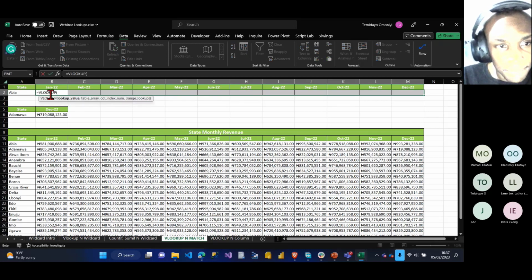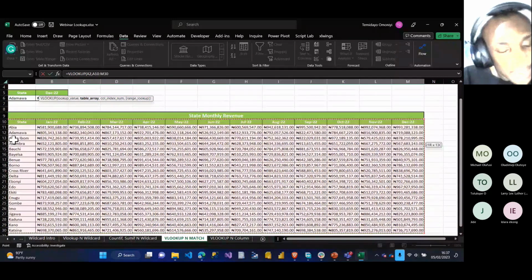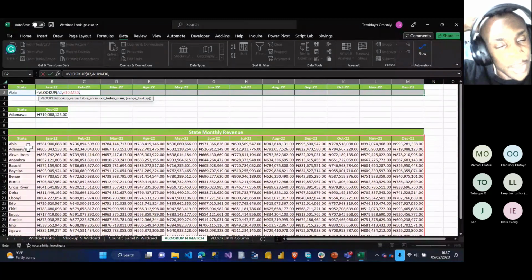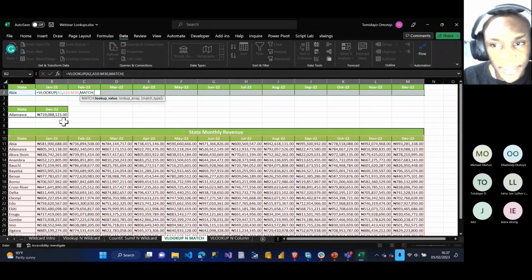If I say equals VLOOKUP, my lookup value is what? Abia, comma, table array, this entire data table here, comma, column index number. I can also use MATCH to get the column number, the same way you use MATCH to get the row number. So I say MATCH, lookup value: I'm looking for January here, comma.